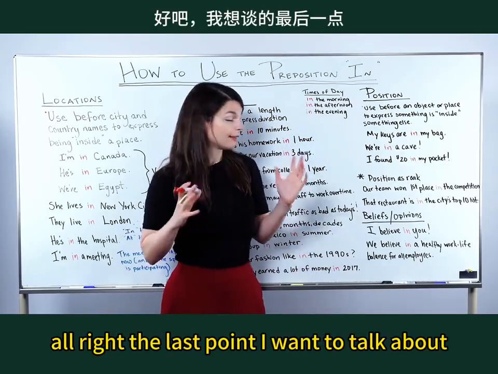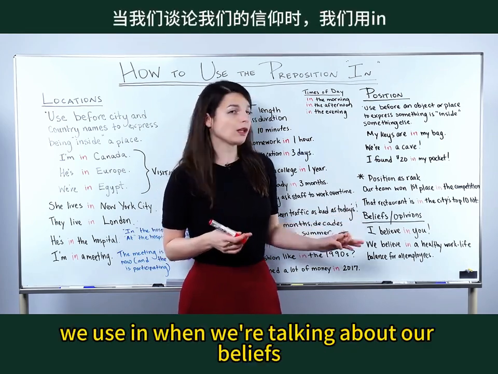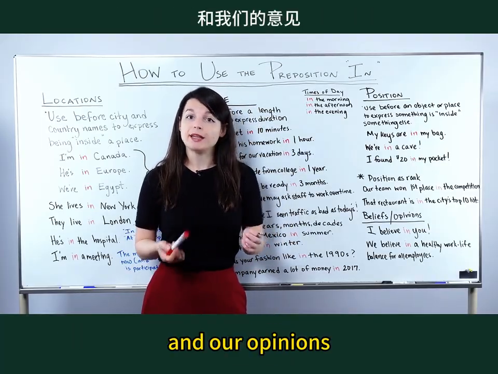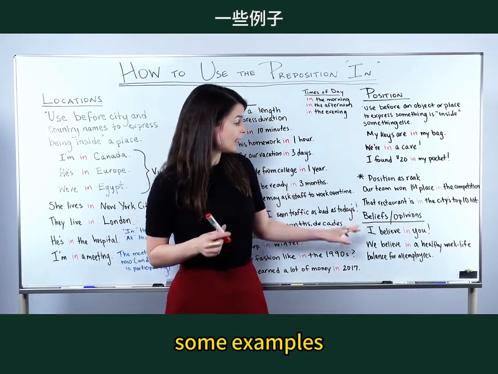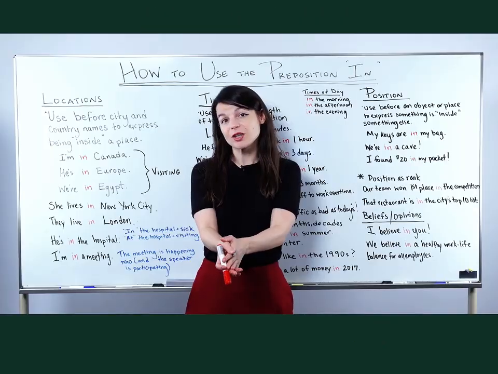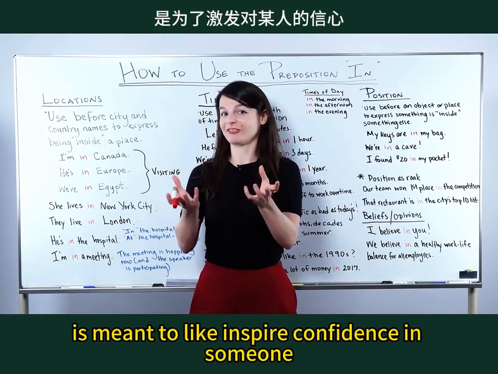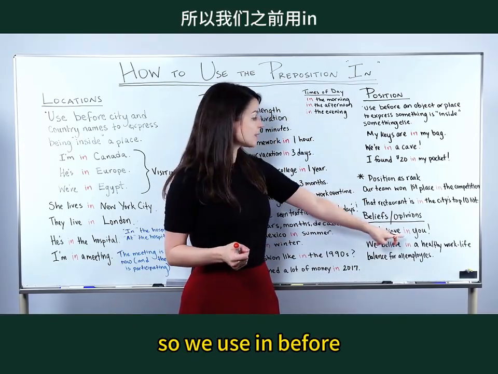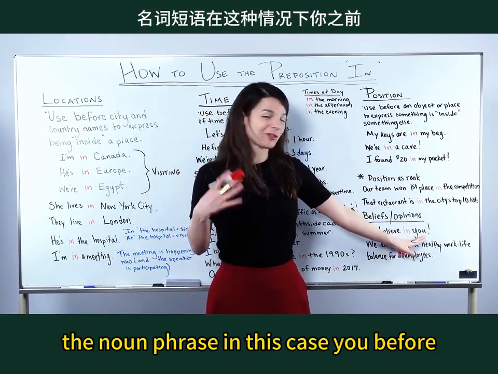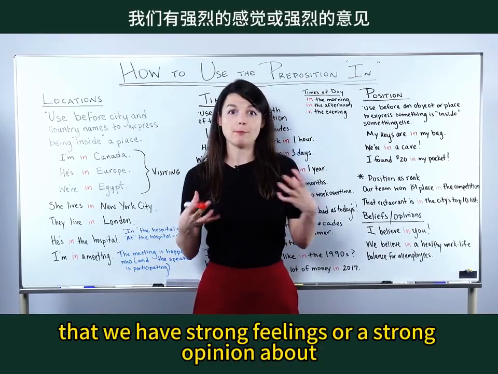All right, the last point I want to talk about is this kind of extra point. We use in when we're talking about our beliefs and our opinions. Some examples. I believe in you. So this is a very encouraging expression. I believe in you, which is meant to inspire confidence in someone. So we use in before the noun phrase, in this case you, before the noun phrase that we have strong feelings or a strong opinion about.